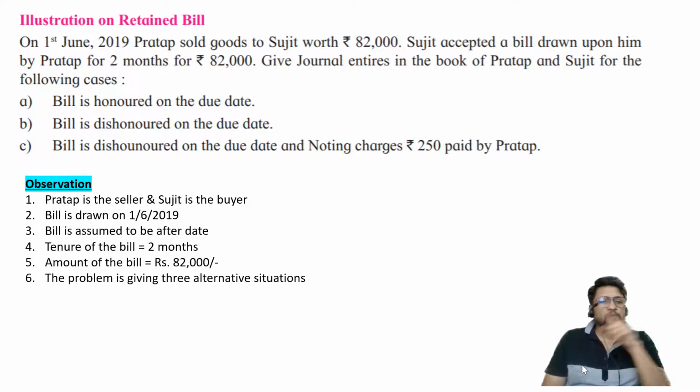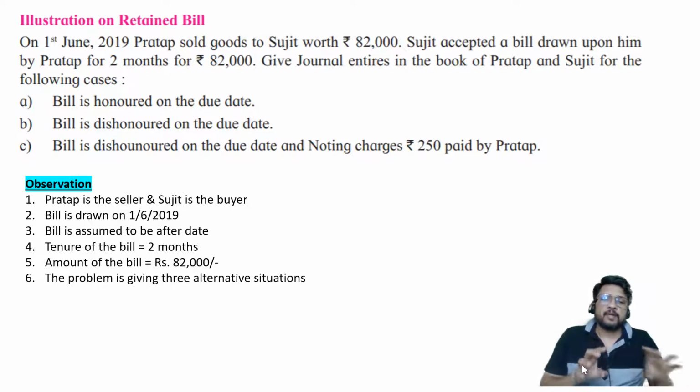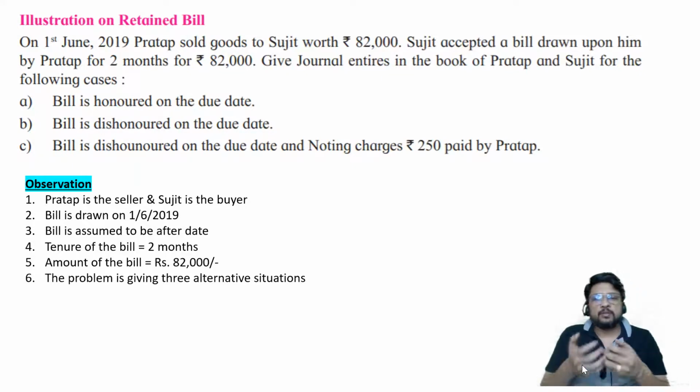I will consider entry for drawing only once, and once that entry is passed, then I'll say option A, what are the entries which will have to be passed if option A comes into real life. Then I'll stop that entry, then I'll go for option B. For option B, I will not again pass the entry for drawing because drawing is constant. Only option B talking about dishonor. So if on the due date dishonor happens, how the entry will have to be passed. So the solution method in such type of problem is, those entries which are constant, they need not be written again and again. Only those situations which are going to change, that will have to be solved separately. Okay, so this is the point to be kept in mind.